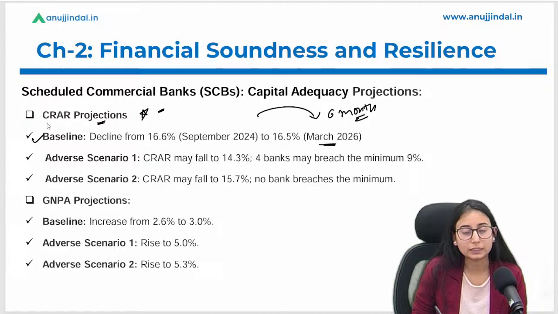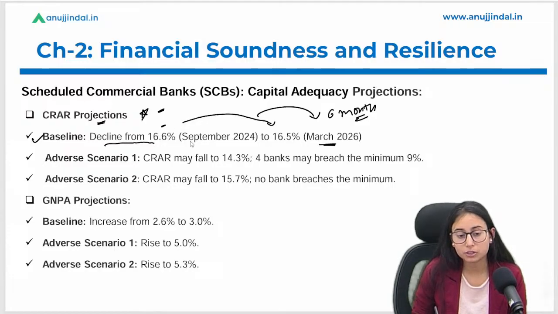In the baseline, the normal scenario, the CRAR is expected to decline from 16.6% to 16.5%. So we can see that there is a marginal decrease, or a moderation in the CRAR. Under the adverse scenario 1, the CRAR may fall to 14.3% from 16.6%.